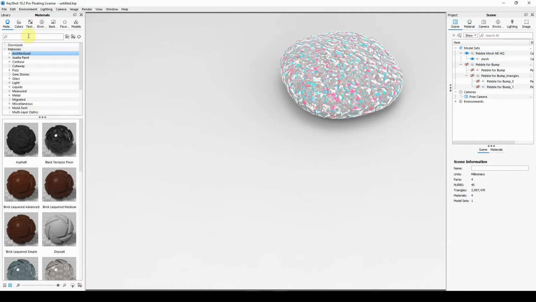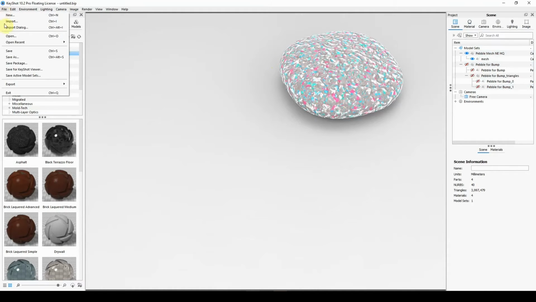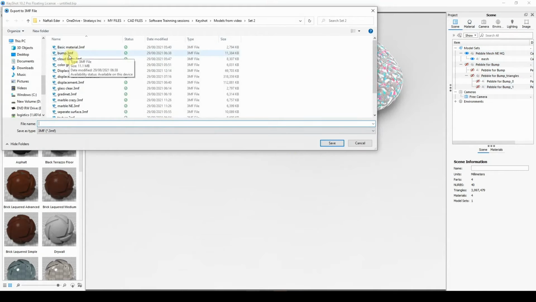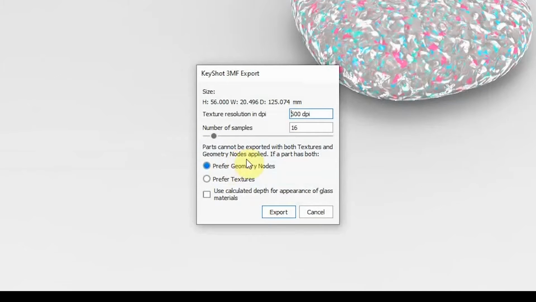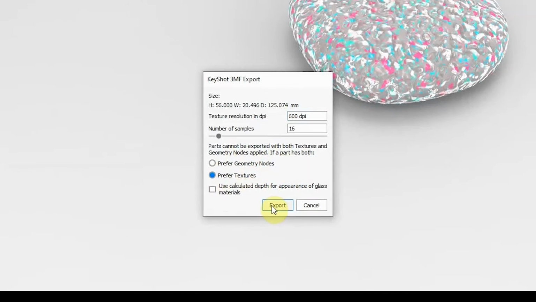Now for our other model, because we just have texture information and we're including this bump as texture information, we can go to export, export to 3MF, texture export, and here we don't want to have the geometry node selected because we're not interested in the change in geometry being output from KeyShot. We're just interested in the textures, and the displacement we will carry out downstream.